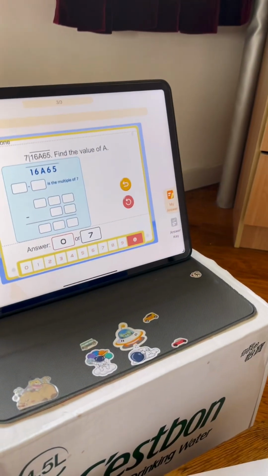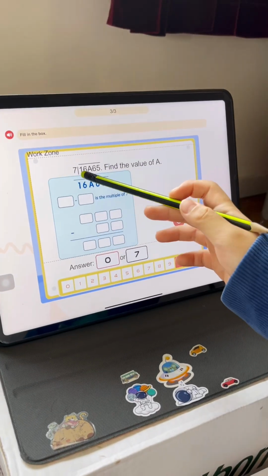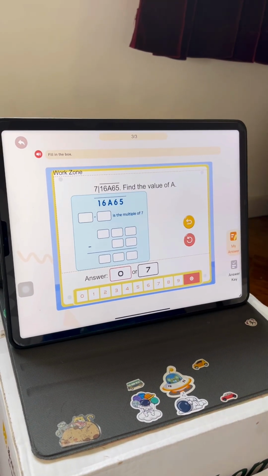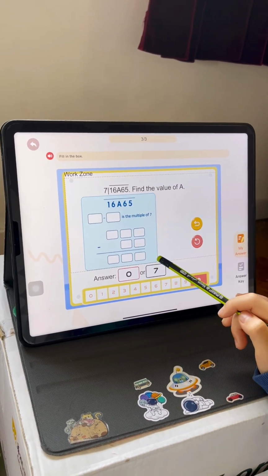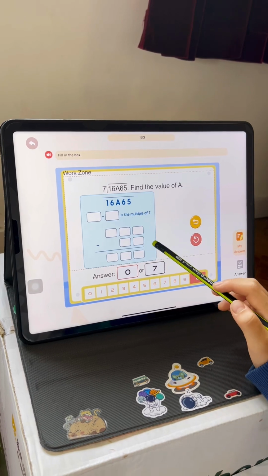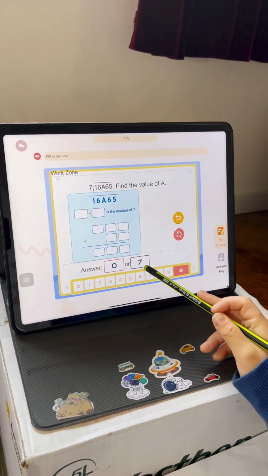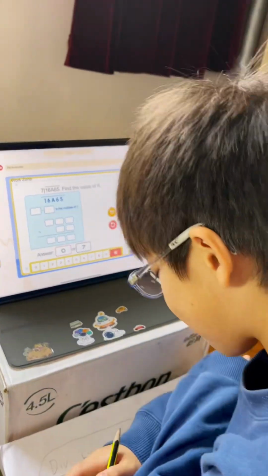So here we have a question. It's a number, let's say, 16A65, and it's divisible by 7. And then it tells you to find the value of A. But you can't just guess and try 0 or 1 or 2. No, you have to first know the divisibility rule for 7.